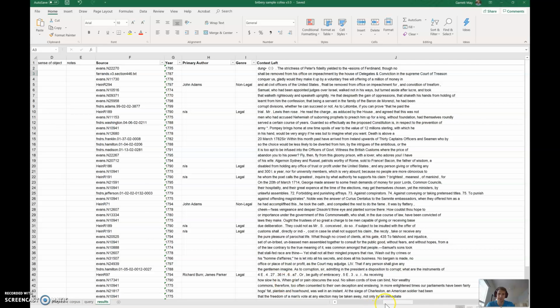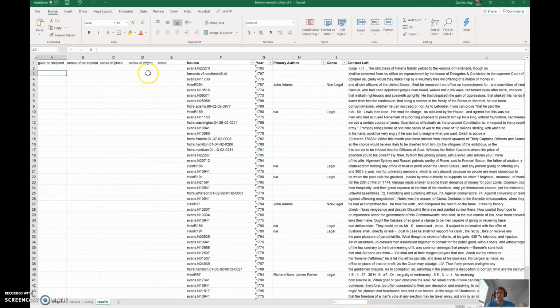Anyway, you've seen this now. And then I've added a column for your notes again, and columns for sense of object, sense of place, sense of perception, and then the giver or recipient. So yeah, there you go.